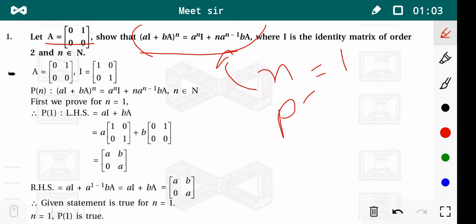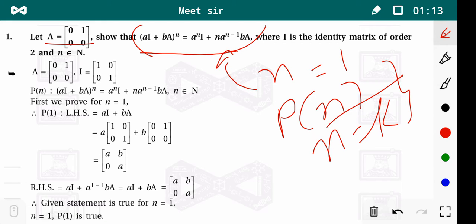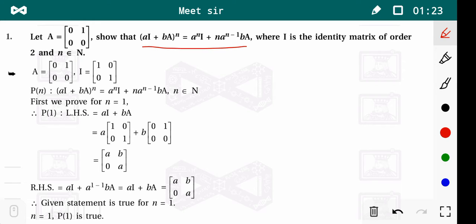Then we suppose that the statement is true for n equal to k, or P of n is true. Then we show that the statement is true for n plus 1. Then the statement is true for every n belonging to N.